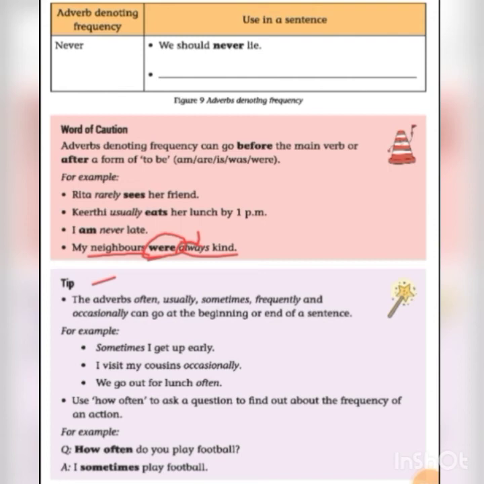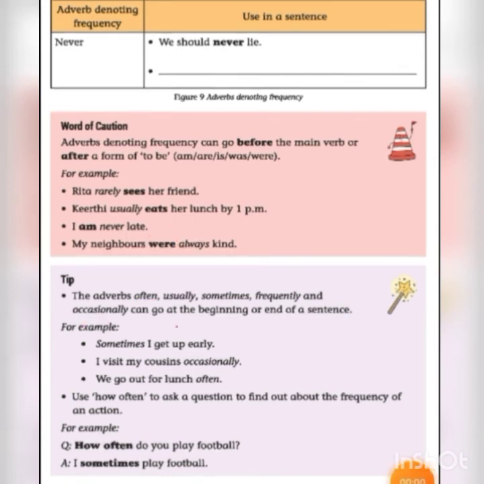Next, tip. The adverbs often, usually, sometimes, frequently and occasionally can go at the beginning or end of a sentence. So they come at the beginning or end of a sentence. For example, sometimes I get up early.